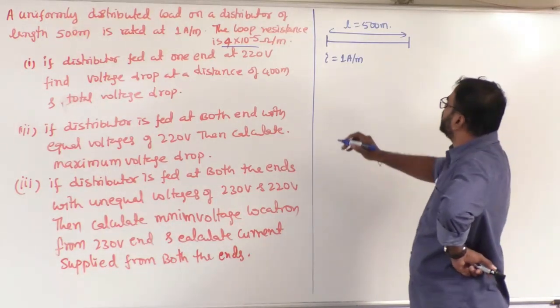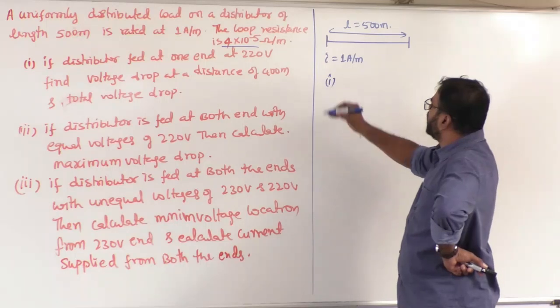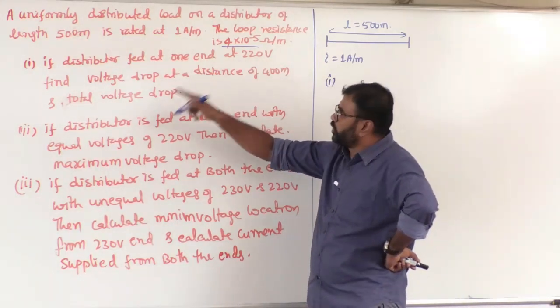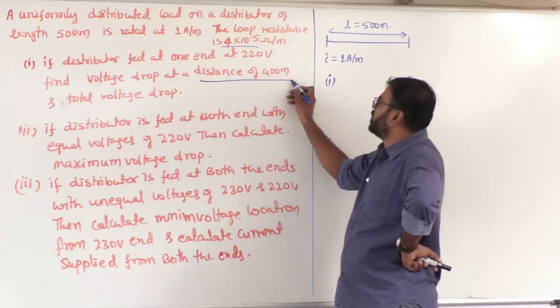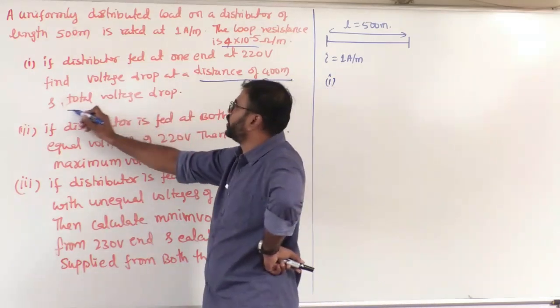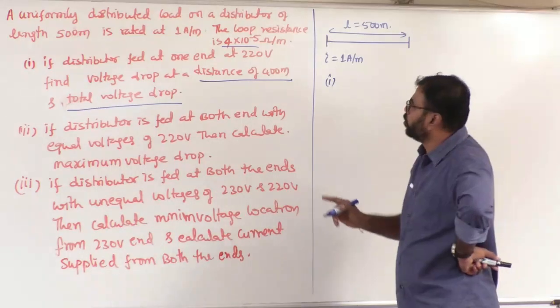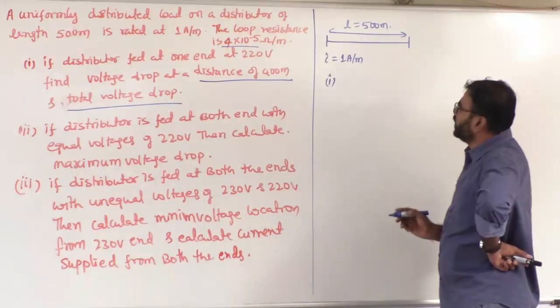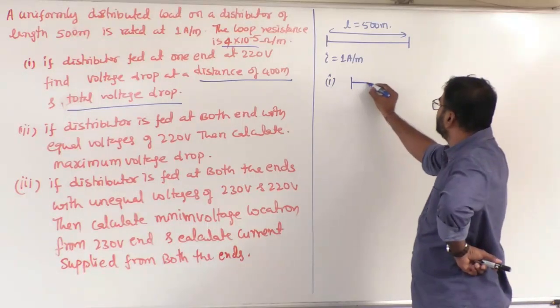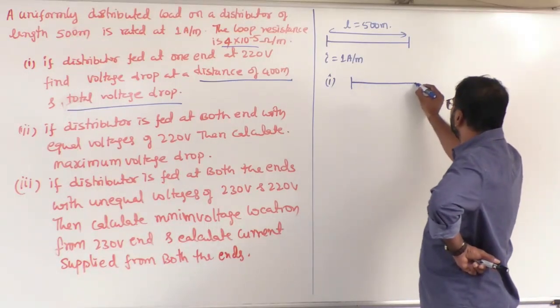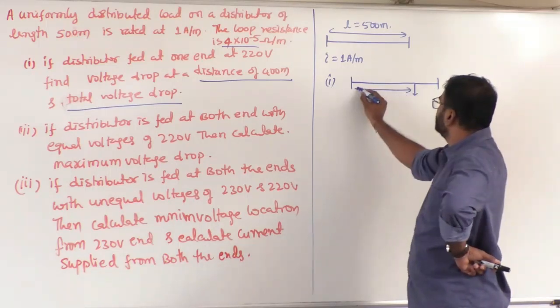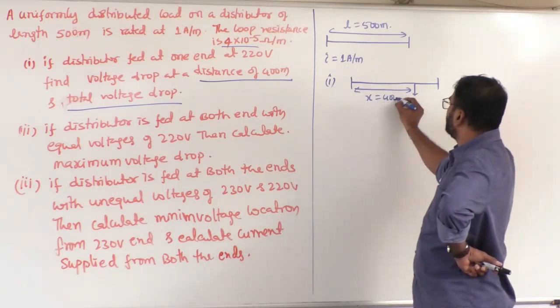If the distributor is fed at one end at 220 volts, find the voltage drop at a distance of 400 meter and the total voltage drop. So if I want to calculate that, have a look, sir. Maybe this is the length x, that is equal to 400 meter.